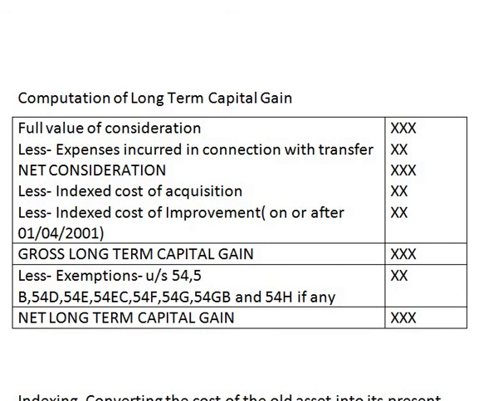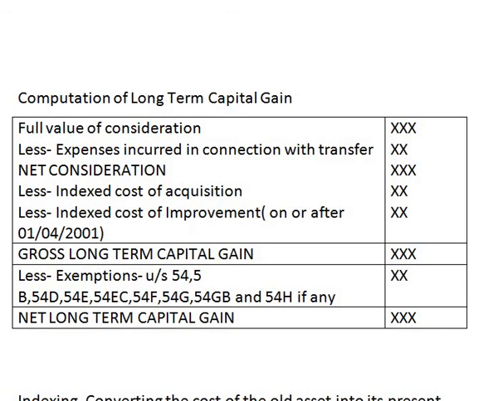From this we have to deduct expenses incurred in connection with transfer, such as registration fees, stamp duty, legal charges, brokerage, commission, etc. So when we deduct these expenses from full value of consideration, the balance remaining is known as net consideration.